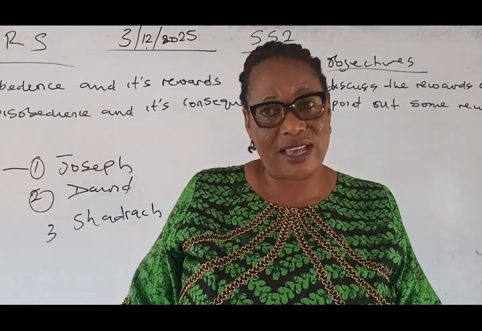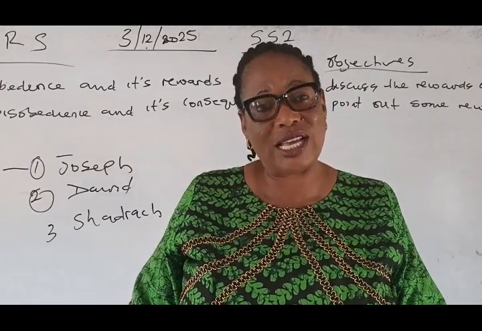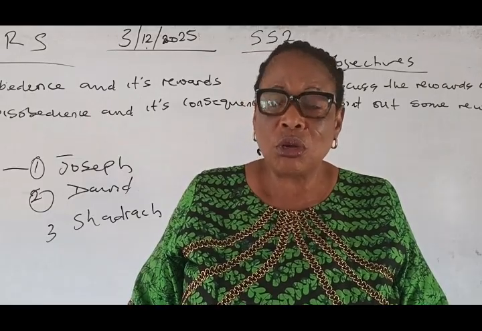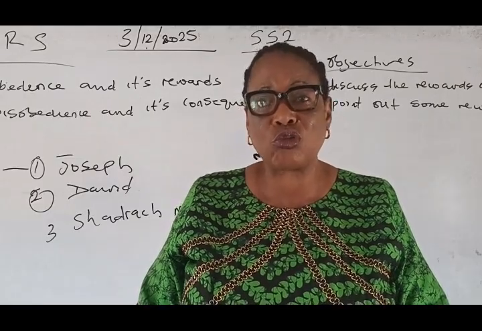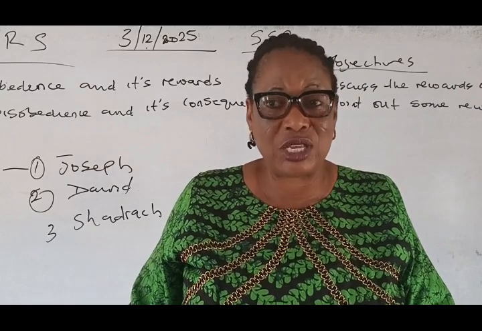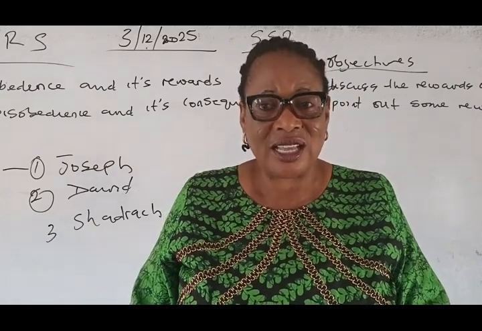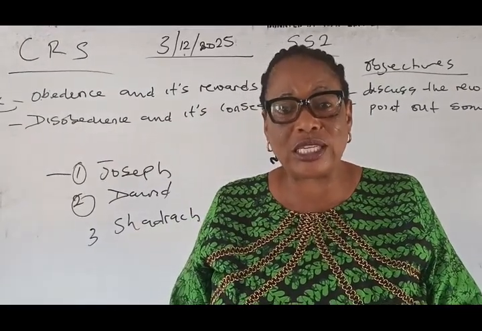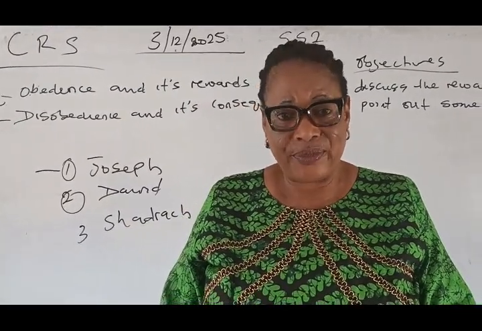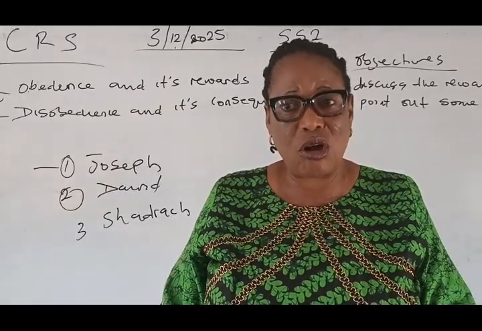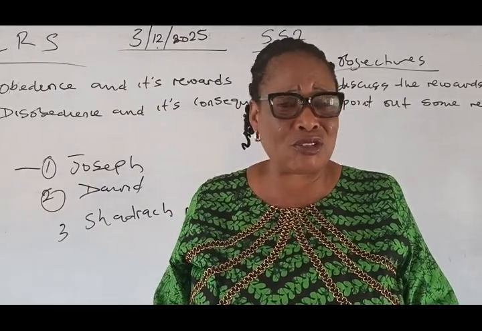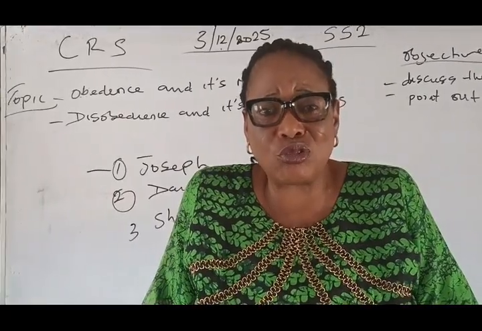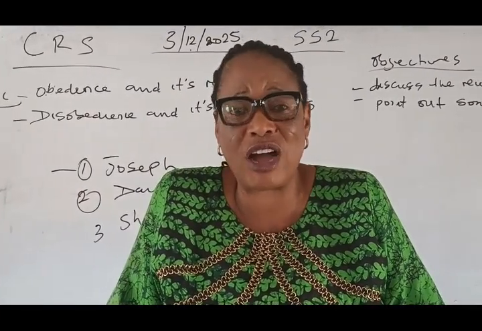So I will advise that we as students must try to be obedient, whether at home or in school, because it pays. When you are at home, obey your parents. Obey what they say you should do. Obey them so that the reward will come back to you. If you disobey your parents, you find out that even when you ask for something they are able to give, they will not give it to you because you have disobeyed.